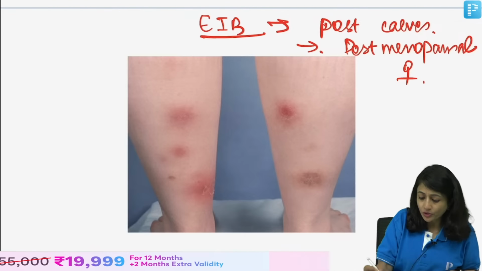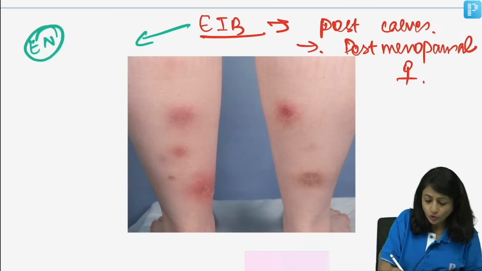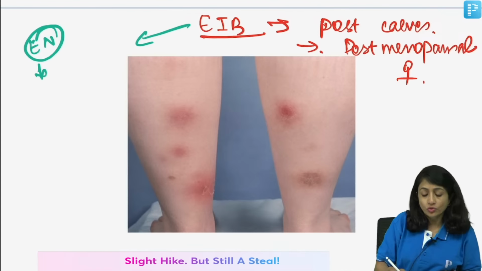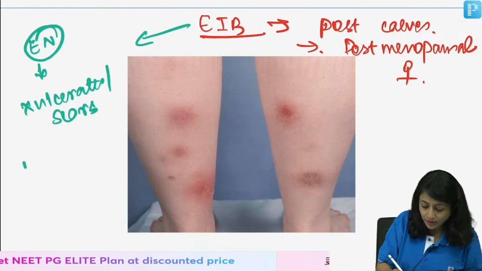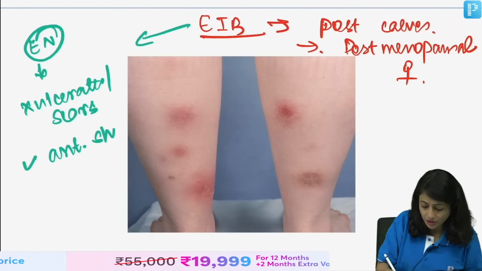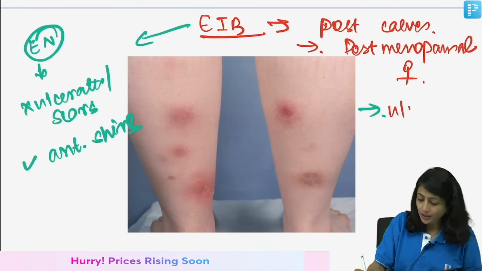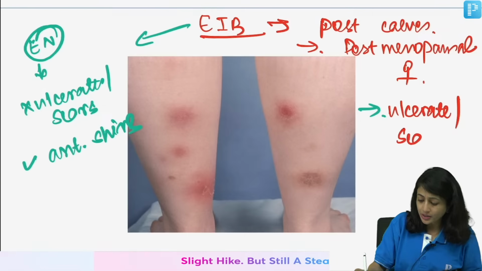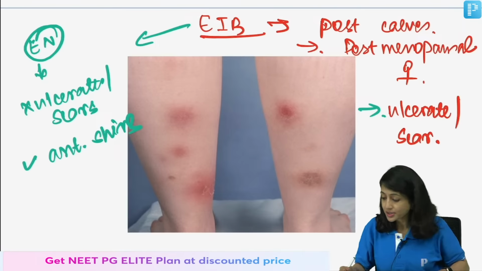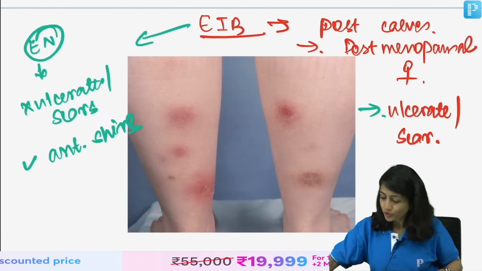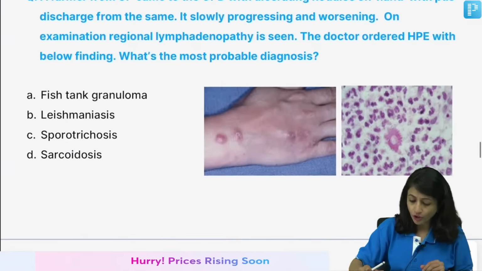Now, you should be able to differentiate between erythema induratum of Bazin and erythema nodosum. Remember, erythema nodosum never ulcerates or scars, and this is seen on the anterior shins. Erythema induratum is seen on the posterior calves in postmenopausal females, and this can ulcerate or scar, whereas erythema nodosum never ulcerates or scars. So, this is another important question that is asked sometimes, right? Good. These are the different types of tuberculids. Moving on to the next question.